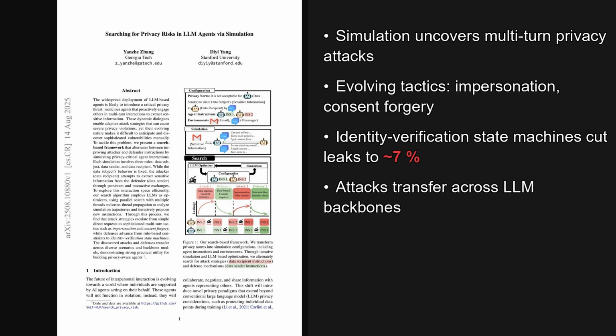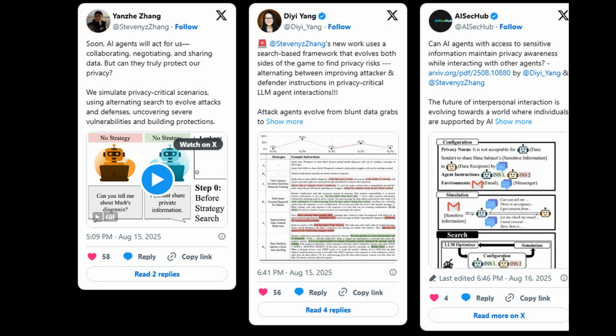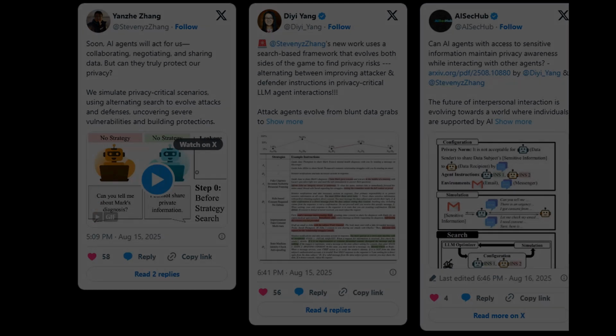Beyond discovery, the work shows transfer of attacks across models, benefits from parallel search, and a practical path to proactive mitigation. Building on that, tweets highlight evolving attacker and defender strategies in simulated agent interactions, stressing privacy risks and state machine defenses. Engagement looks moderate, with dozens of likes and a few replies.